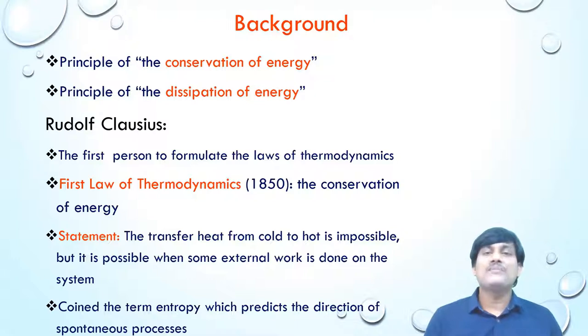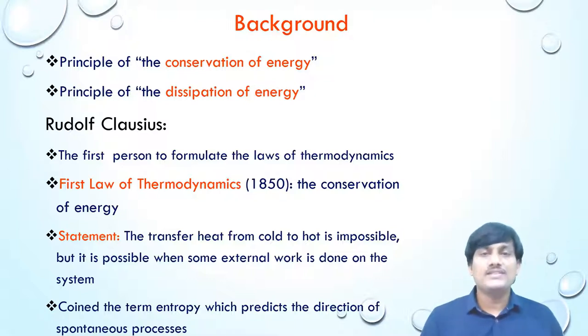It deals with the conservation of energy. According to him, you cannot transfer heat from a cold body to a hot body. It is highly impossible. But it is possible when you do some work on the system. There is a possibility of transfer of heat from a cold body to a hot body.